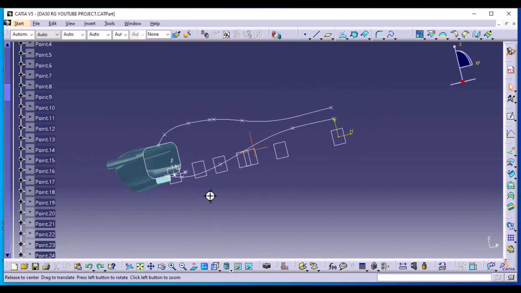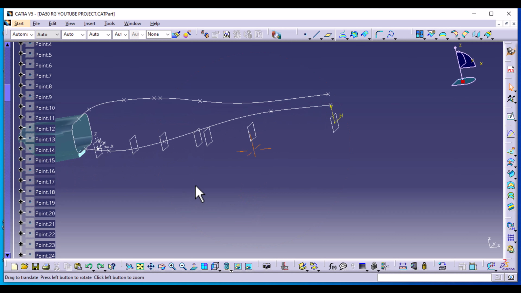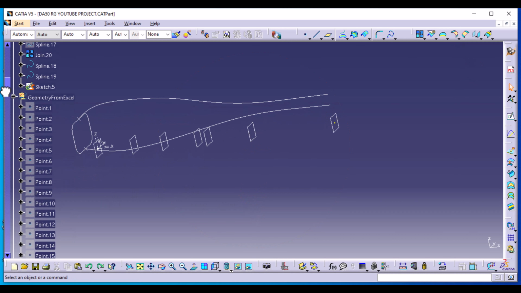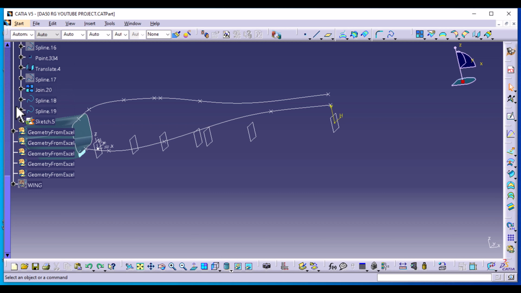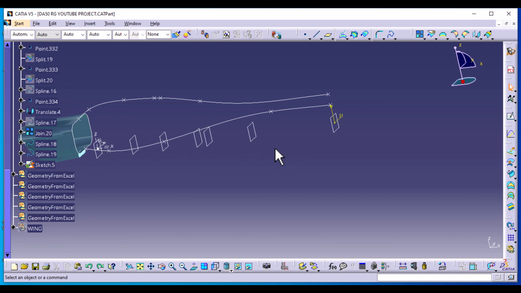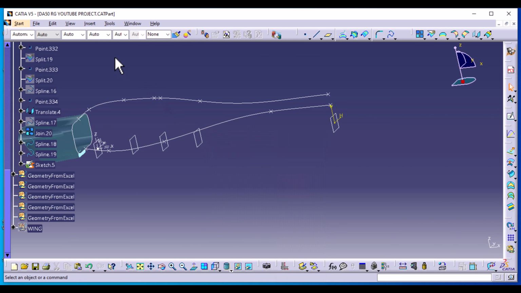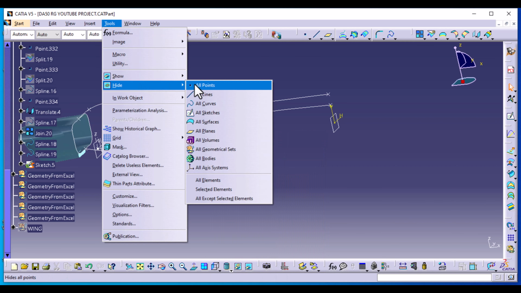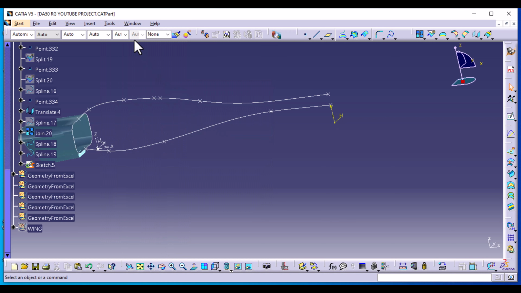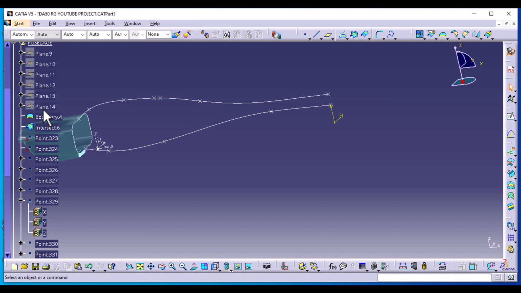So I'm going to hide the other planes. Let's go back to where we are, and then I'm just going to hide all these planes, and then we're going to show each one and sketch each one. Go to Tools, Hide All Planes, and we're going to show the last plane that we created. Then click on this plane and sketch.